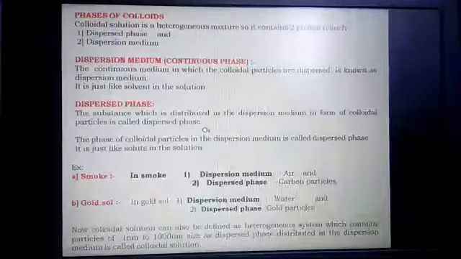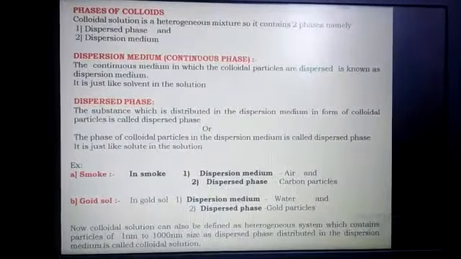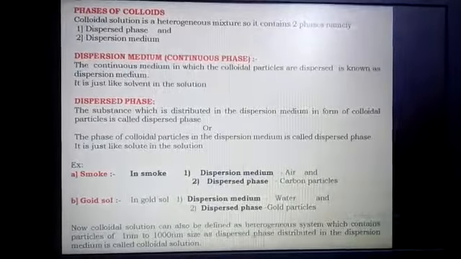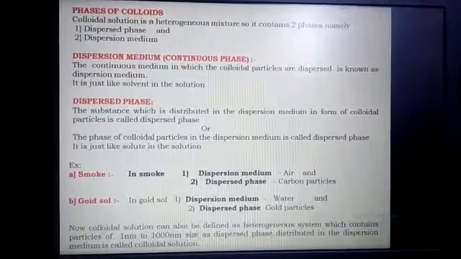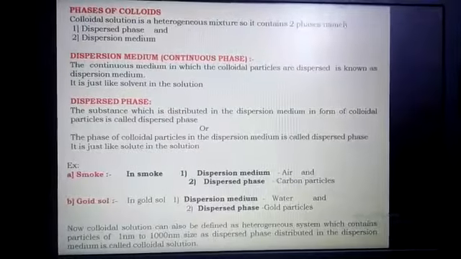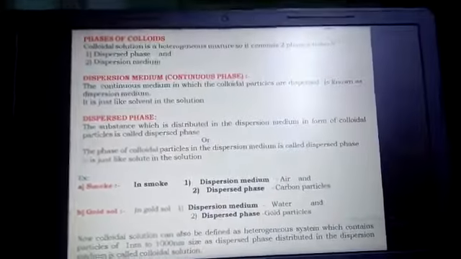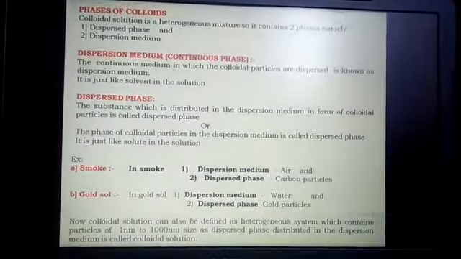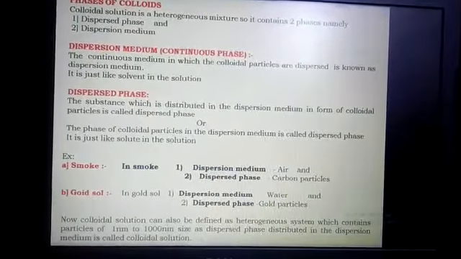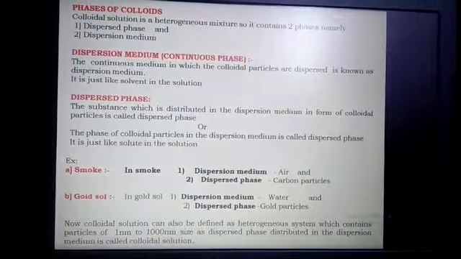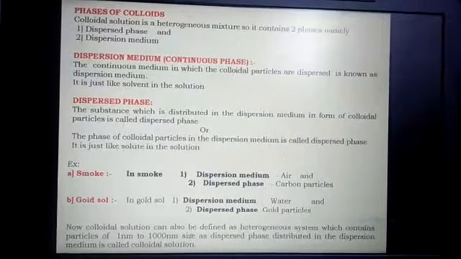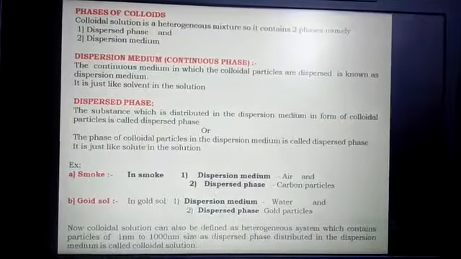Dispersed phase: the substance which is distributed in the dispersion medium in the form of colloidal particles is called the dispersed phase. It is also just like a solute in a solution. So that means, dear students, a colloidal solution consists of two components: one is a dispersed phase and the other is a dispersion medium. A colloidal solution is always formed by the dispersion of a dispersed phase in a dispersion medium.